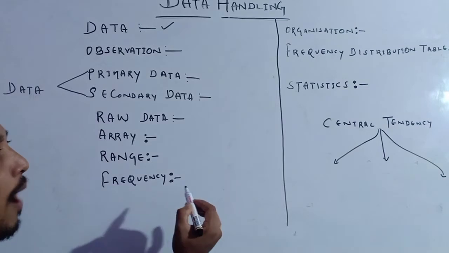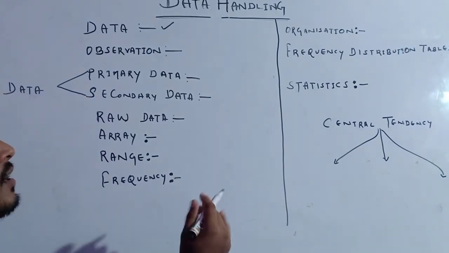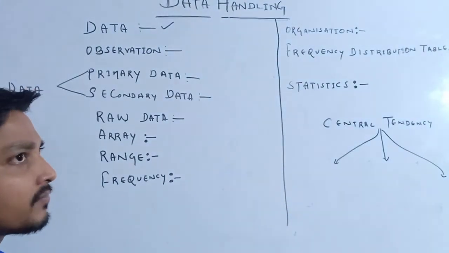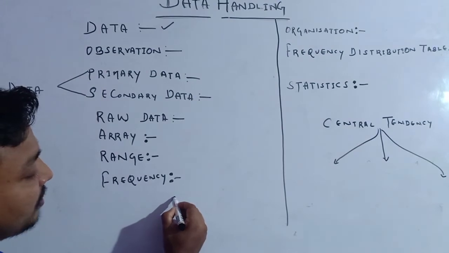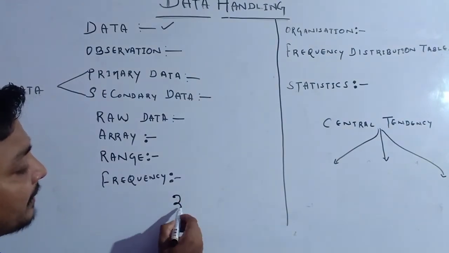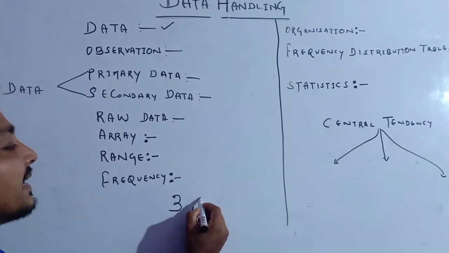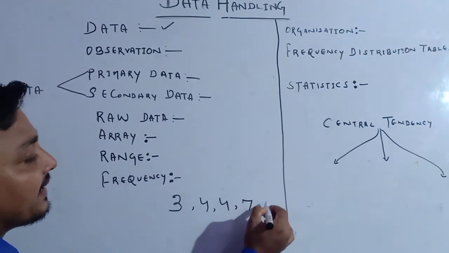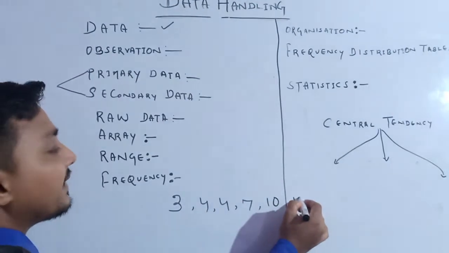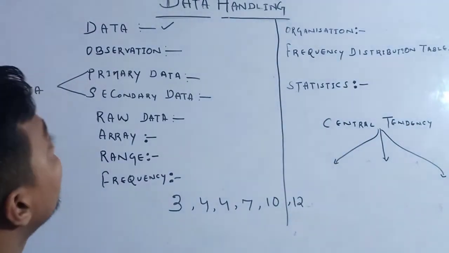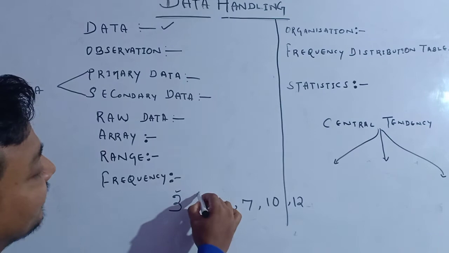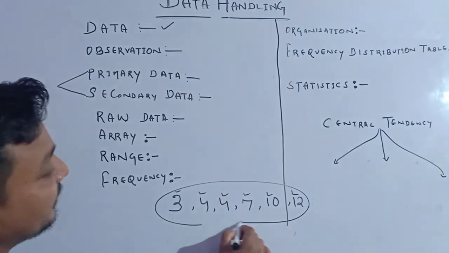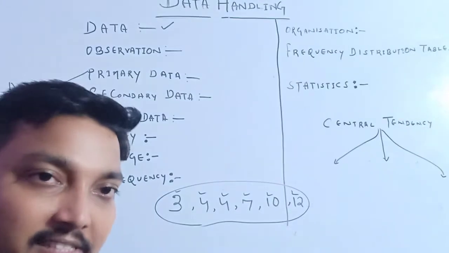Suppose I give one example. You just have to go and check the total number of family members in the home of each of our students. Suppose one home has 3 family members. Another has 4. Another has 7. Another has 10. Another has 12. So all of this collection of numerical information we can call data. Understood?